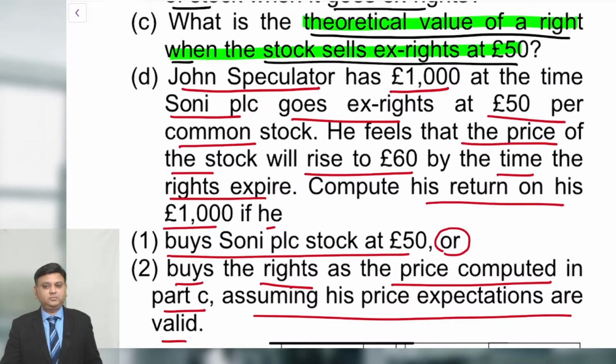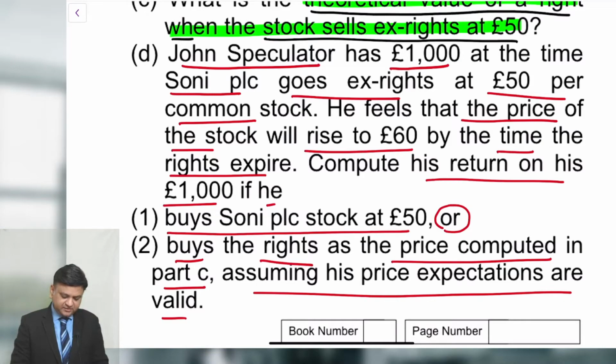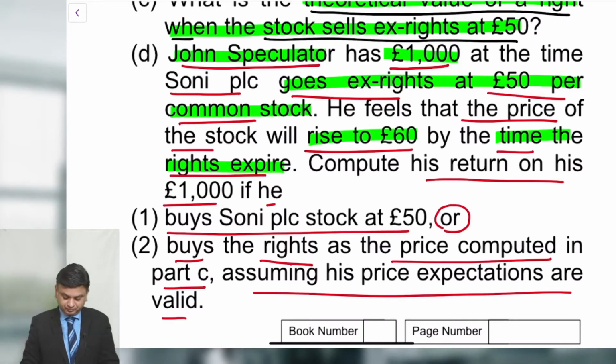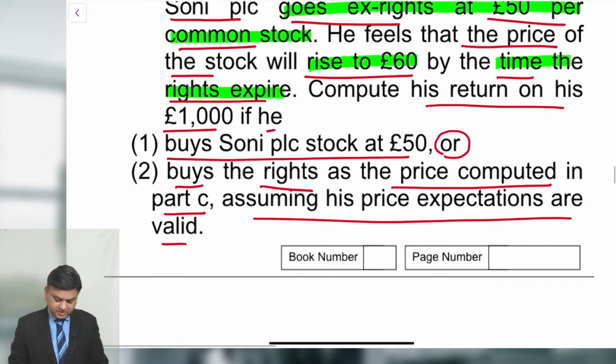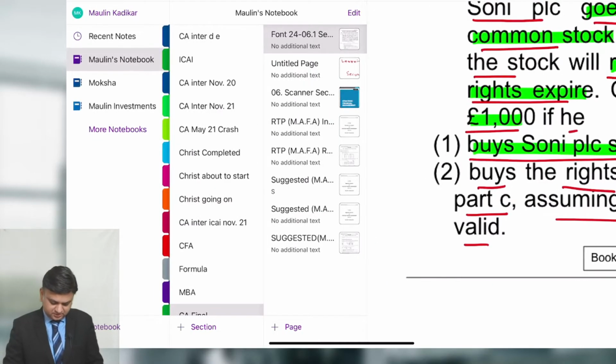Go through the question, all of you. The question says that there is an investor or a speculator who has 1000 pound with him. At the time Sony PIC goes ex-right at 50 pound per common stock, he feels that the price of the stock will rise to 60 pound by the time the rights expire. Compute his return on 1000 pound if he purchases the stock at 50. It means that he is purchasing the stock at 50 and he will sell the stock at 60 when the price increases. Okay, that is the answer.